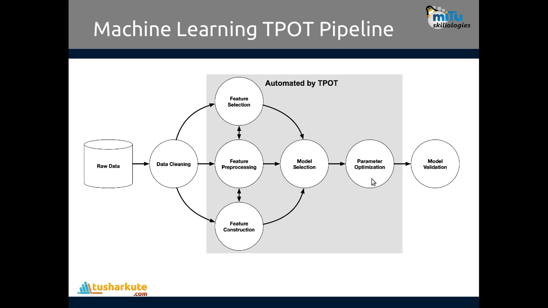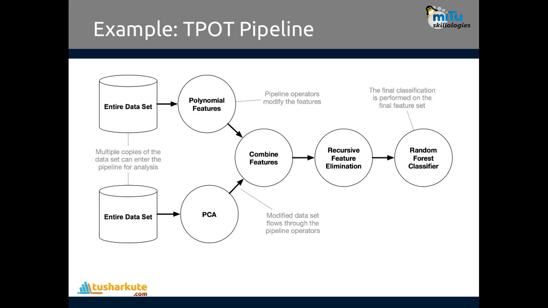Then we optimize the parameters, meaning hyperparameter tuning, just like we have seen using grid search cross validation. Here parameter optimization is done, and then out of all machine learning models, the most suitable model is used for final validation of the data. That's how the tpot pipeline works.